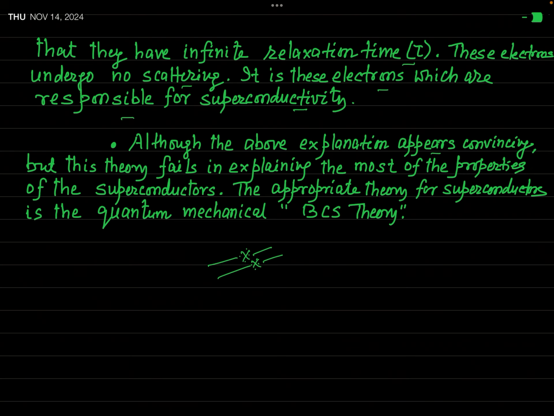If the ideas used to explain superconductivity on the basis of free electron theory of metals are utilized to explain the properties of superconductors, then it badly fails in explaining most of the properties of superconductors. So this is not a very accepted or successful theory.